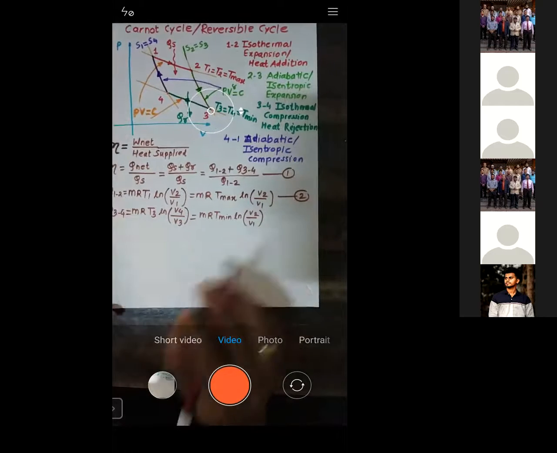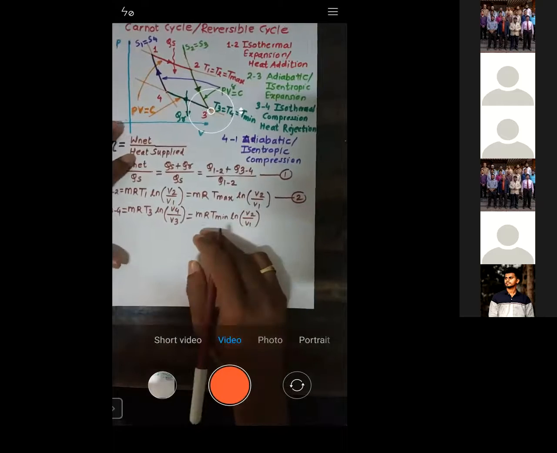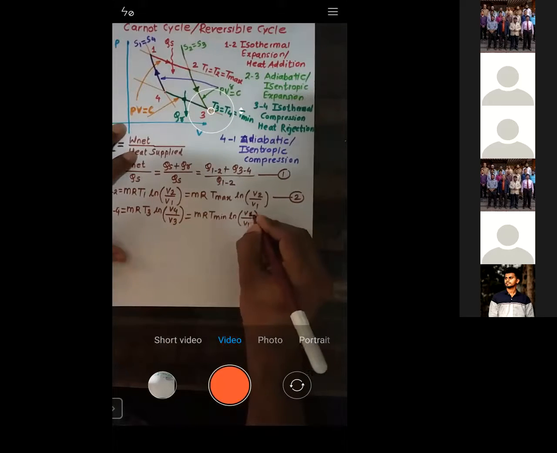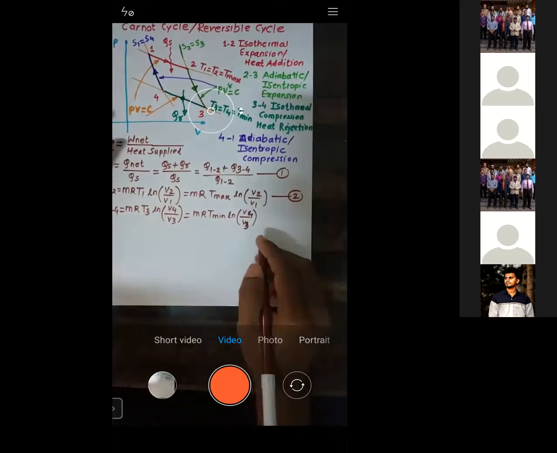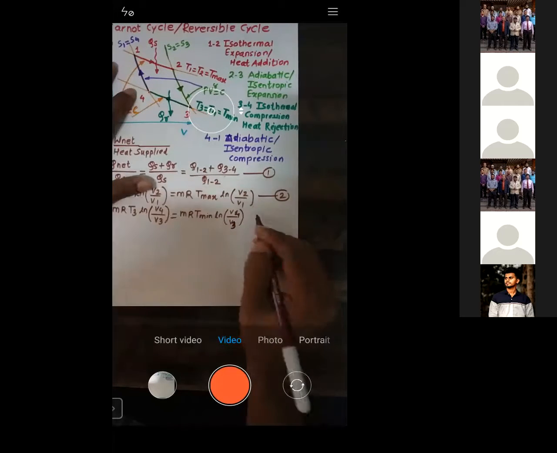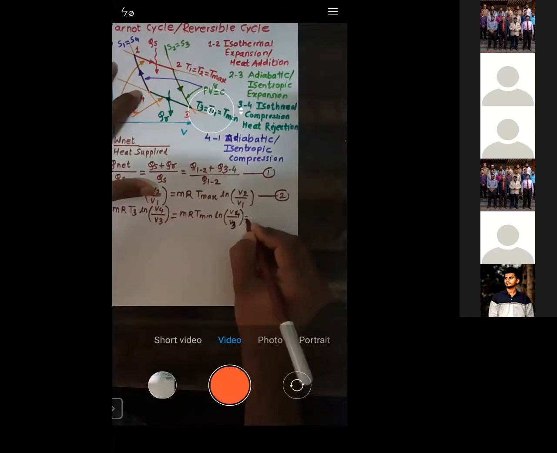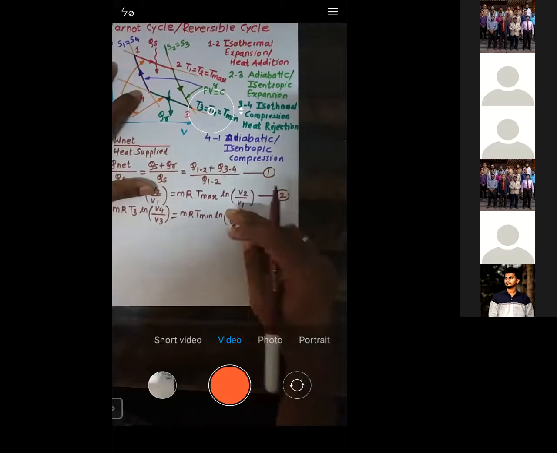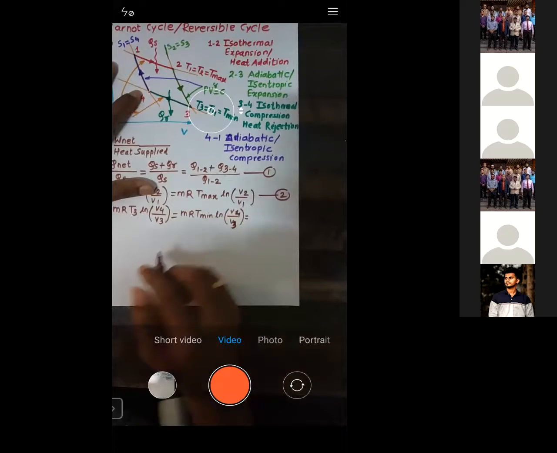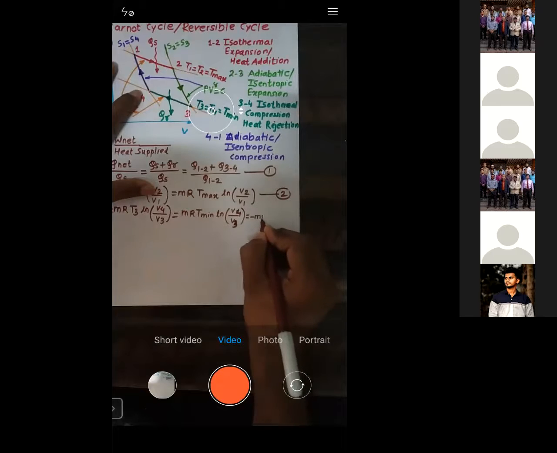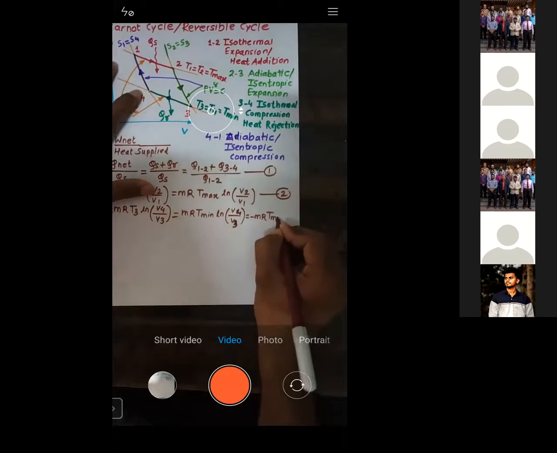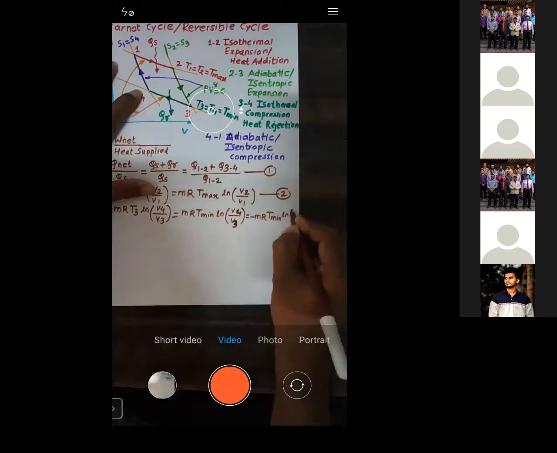So this is V4 by V3, right? I will just write this in another form. If I write it in the form of V3 by V4, I'll write minus MR T minimum into ln of V3 by V4.